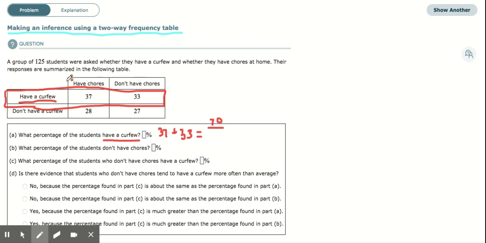And then we have to take into account how many total students there are. It tells us 125, and if you add up all of them, the total number of students is 125. Now, since it wants it as a percentage, we're going to have to multiply our answer times 100. We don't want a decimal, we want a percent. So let's do 70 divided by 125. That's 0.56. So if we multiply by 100, we should get 56%.